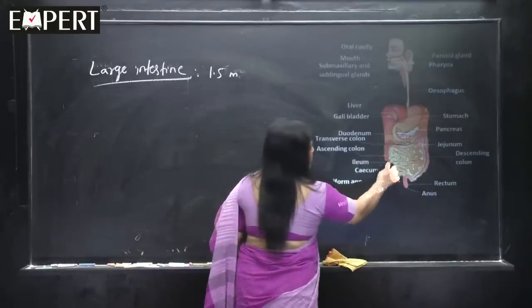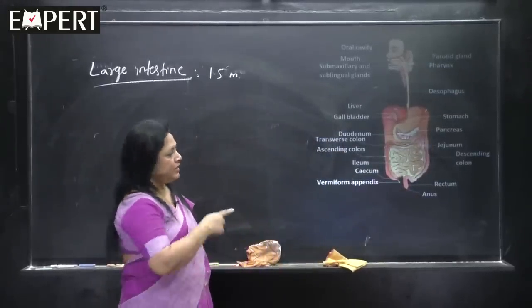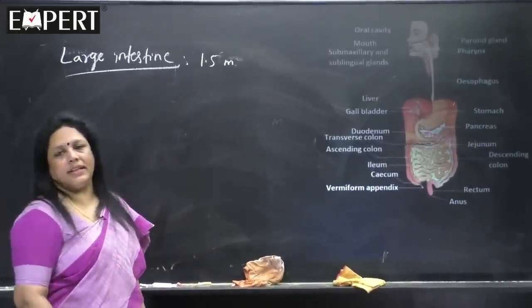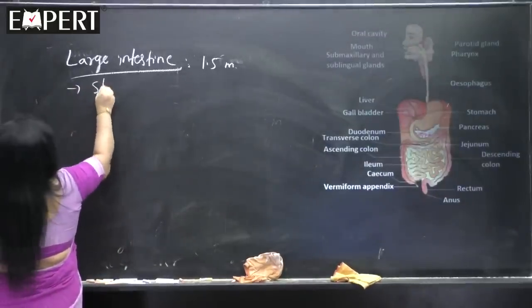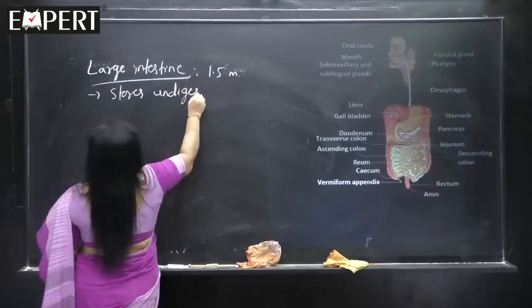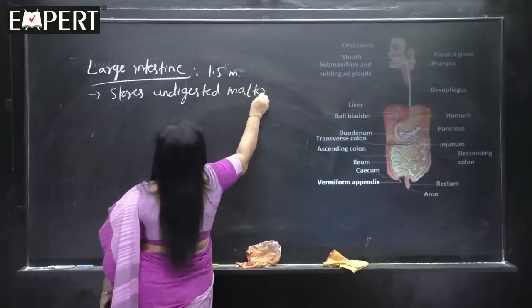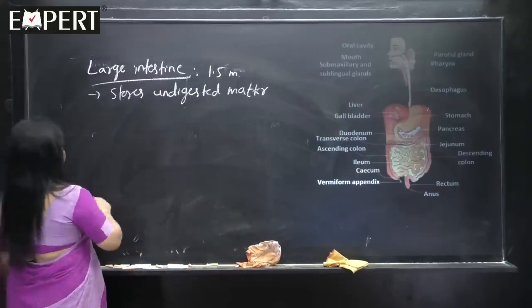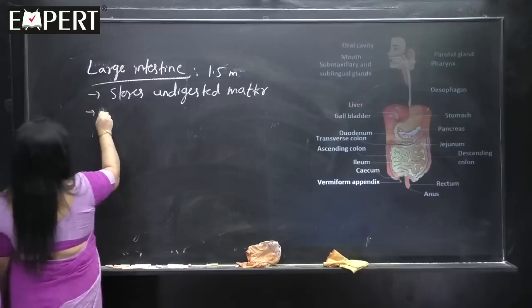See, this outer border you can see, that is only the large intestine, but within that, the highly coiled part is the small intestine. So, large intestine stores undigested matter, which we can now call the fecal matter. It temporarily stores undigested matter, and large intestine is divided again into certain parts.